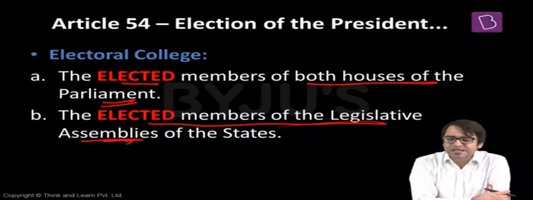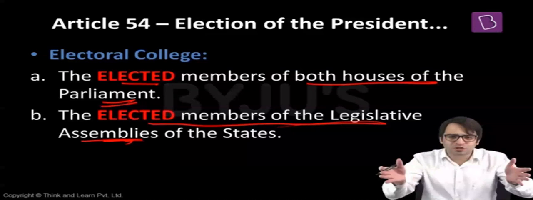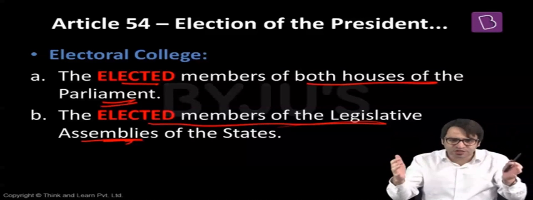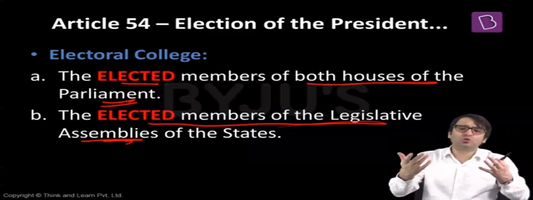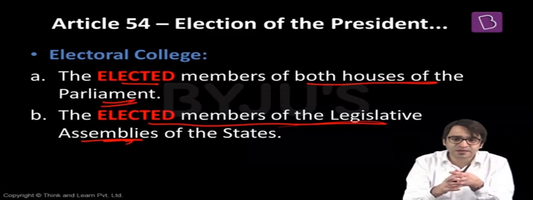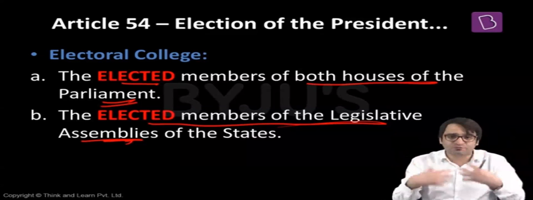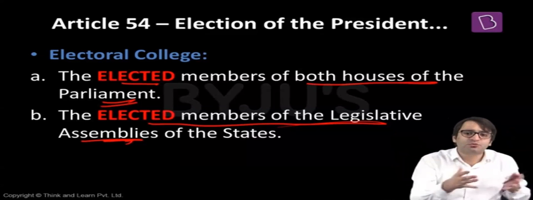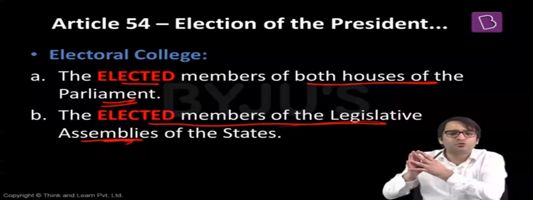Then there are some states which have a bicameral legislature, which have 2 houses, just like at the central level, we have 2 houses. Bicameral legislature, 2 houses. Lok Sabha, Rajya Sabha. In some states, we have 2 houses: Legislative Assembly and Legislative Council. Andhra Pradesh, Telangana, Maharashtra, Bihar, Uttar Pradesh, Karnataka, Jammu and Kashmir. Odisha Assembly also passed a resolution that we should have a Legislative Council in place. But as of now, there are only 7 states in India which have Legislative Council. But these members of the Legislative Council do not participate in the election of the President of India.